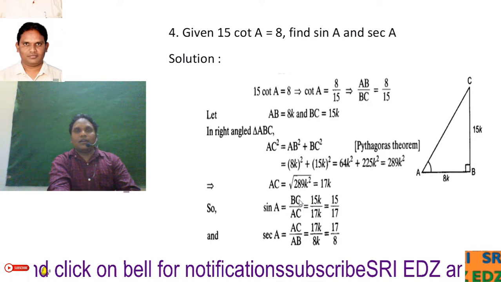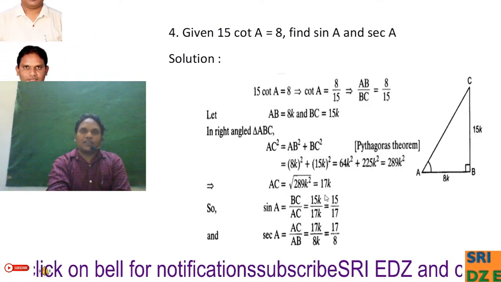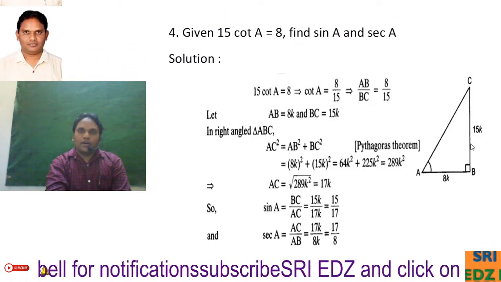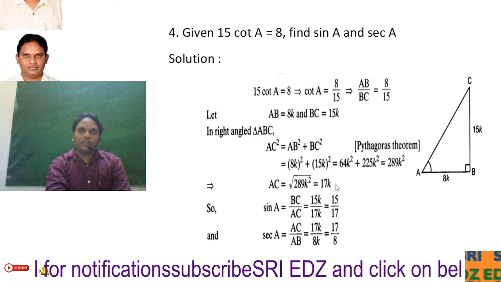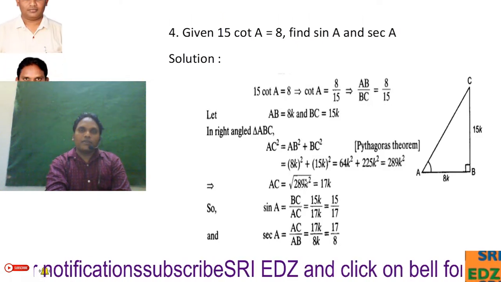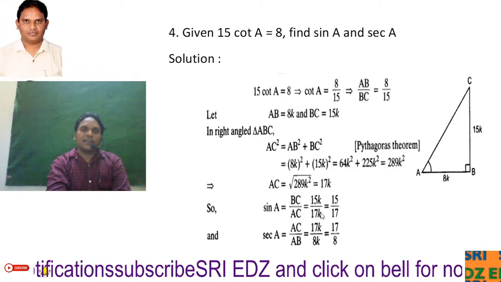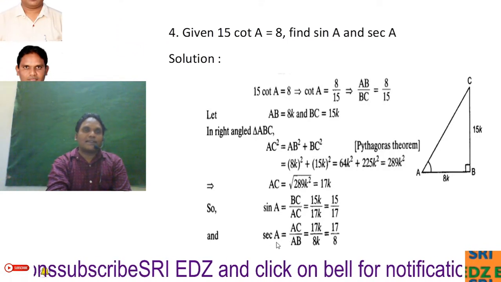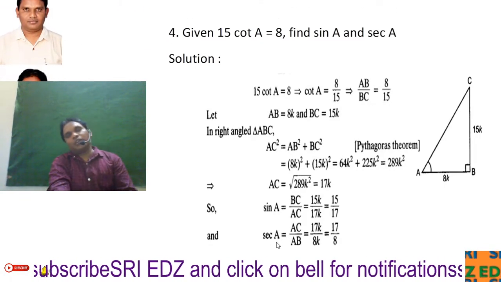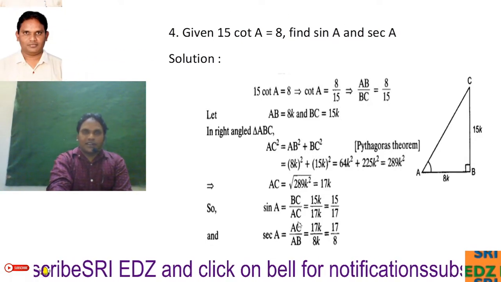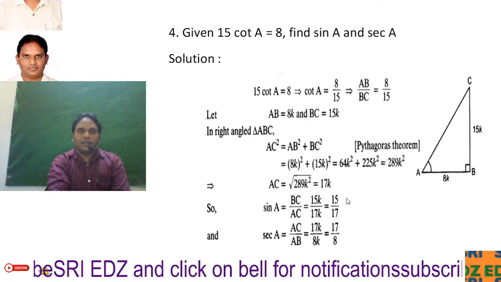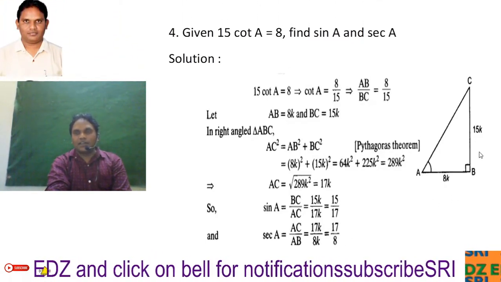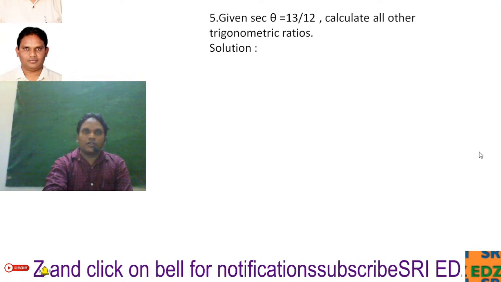And sin A now we can write, sin A is opposite side by hypotenuse. That means BC divided by AC. Already we got AC as 17k, 15k divided by 17k, k k cancel, 15 by 17. Secant A is nothing but reciprocal of cos, that is nothing but hypotenuse by adjacent side. That means AC divided by AB, 17k by 8k, k k cancel, 17 by 8. That is the fourth question.